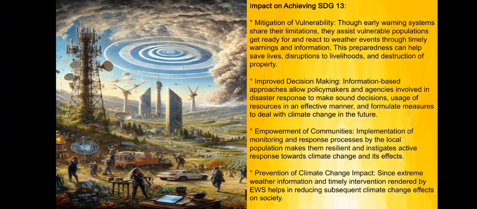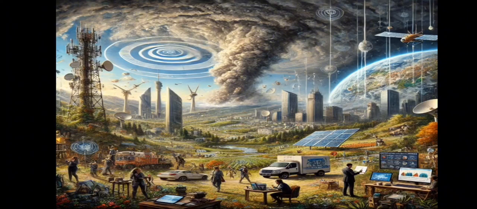EWS are important for protecting people from climate-related disasters, especially in poor or vulnerable areas. They help communities prepare, save lives, and reduce damage. For example, in Bangladesh, EWS has reduced deaths from cyclones. Additionally, EWS can be helpful for slow changes like droughts, helping farmers and governments plan better. EWS also play a role in long-term planning for climate change, providing data that helps governments make better decisions and use resources wisely. However, challenges like lack of technology and funding can limit the use of EWS, especially in poorer countries. Despite these issues, EWS are a key tool in helping communities and governments adapt to climate change.